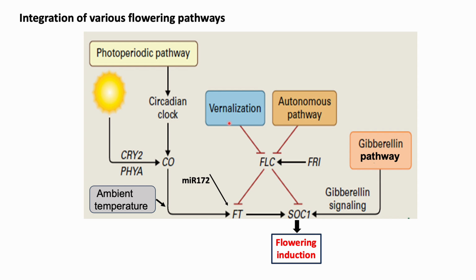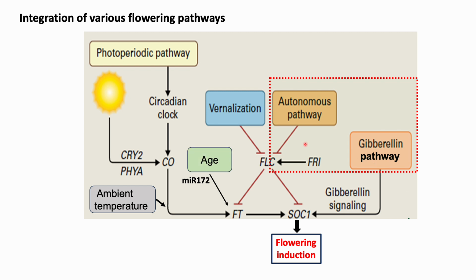Besides these pathways, flowering can be induced in the absence of environmental cues through an autonomous pathway, or the plant hormone GA may also trigger flowering. Finally, age of the plant is important in regulating the transition to flowering, and this is mediated through an age-specific expression of microRNAs and their targets. A plant will experience inhibitory and promotive signals from each of these pathways, which ultimately regulates when the plant flowers.